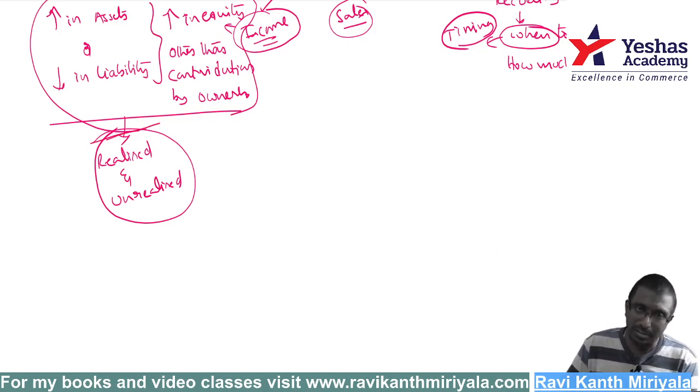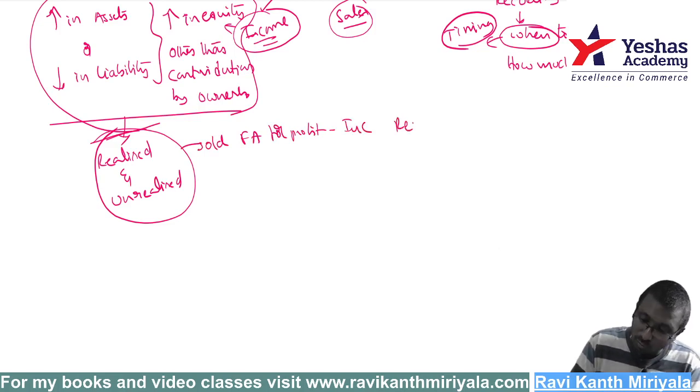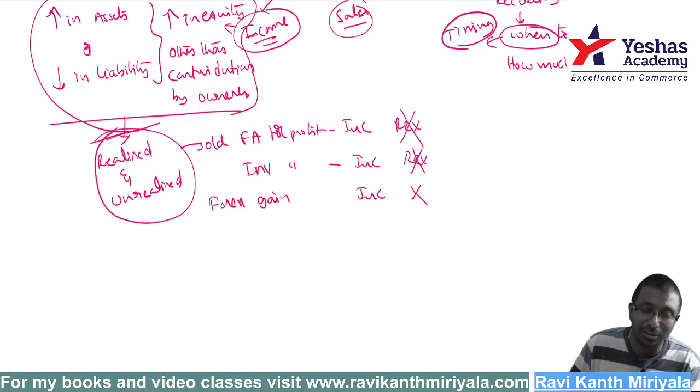For example, we sold a fixed asset for profit. Is it income? Yes, it is income. But is it revenue? No, it is not sales. We sold an investment for profit. Is it income? Yes. But is it revenue? No, it is not revenue. Say for example, we have a forex fluctuation gain. Is it income? Yes, it is income. But is it revenue? No, it is not revenue.